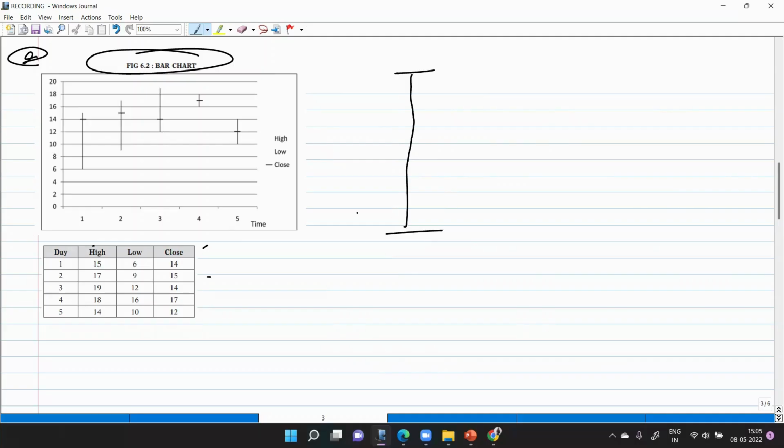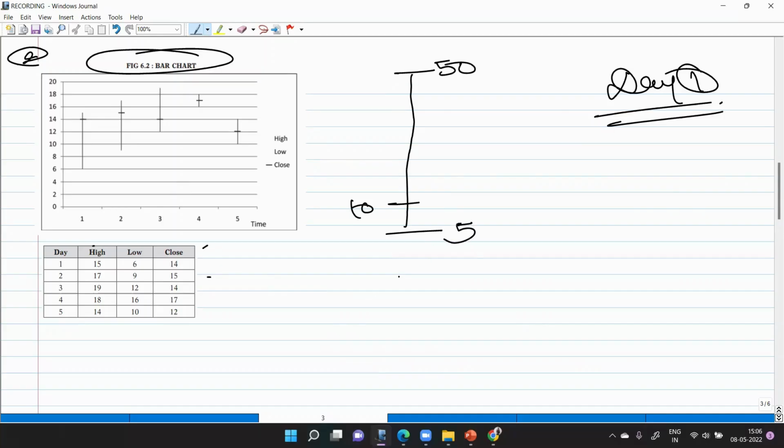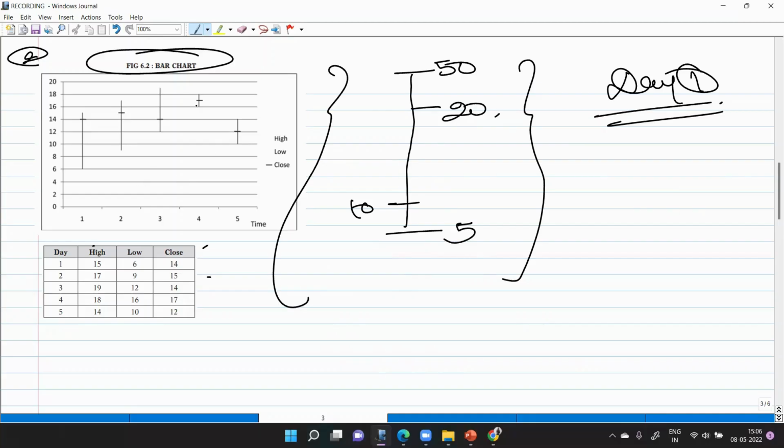What is it? See, on day one, let's say the market opened at 10. Do not consider this particular thing because I am explaining with the help of another example. The maximum that it went throughout the day was 50 and the lowest it went was 5 and the closing price was 20. So this is how you are representing your figures on the graph. This is known as your bar chart.